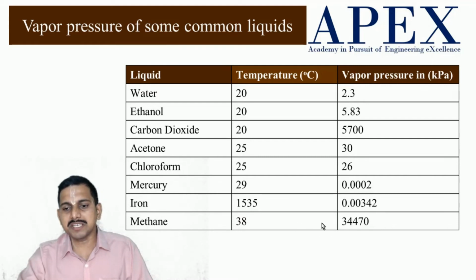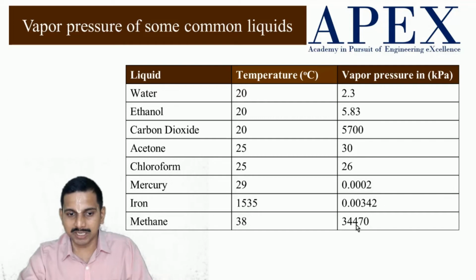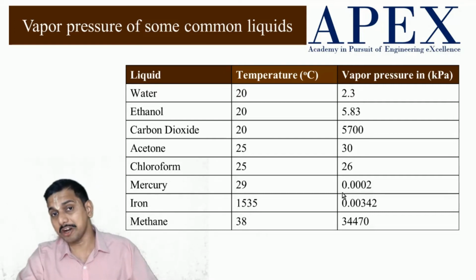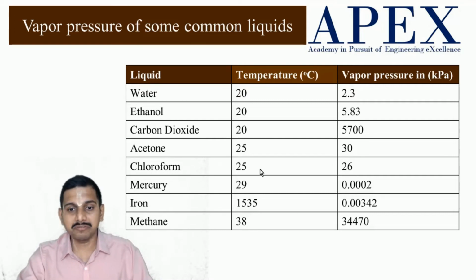Next we will see methane. Methane also has a much higher vapor pressure. Since the vapor pressure is much higher, methane at atmospheric pressure and temperature exists in a state of gas, not liquid.